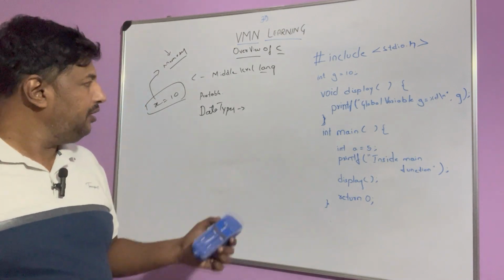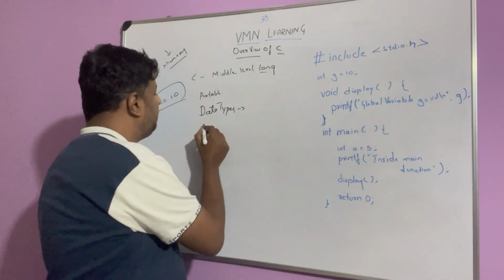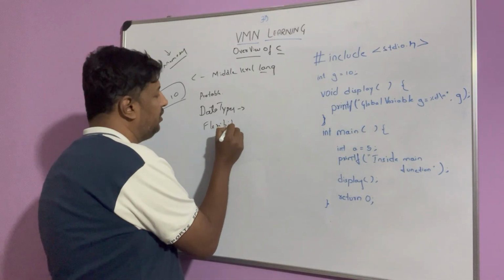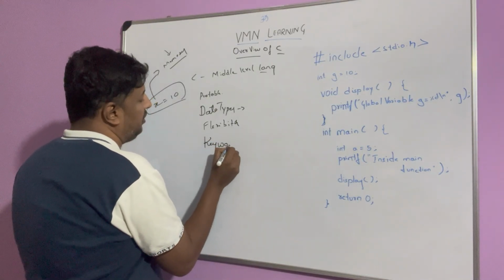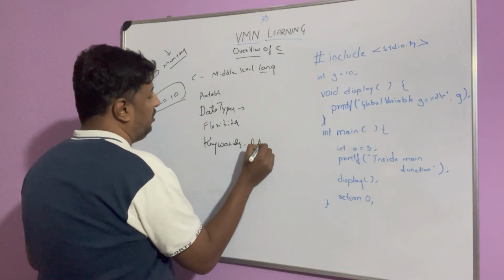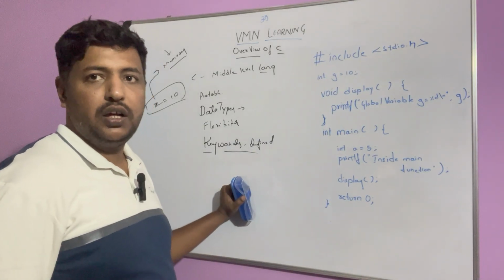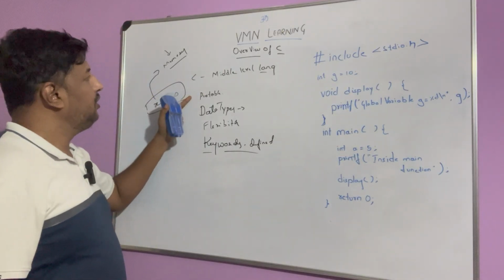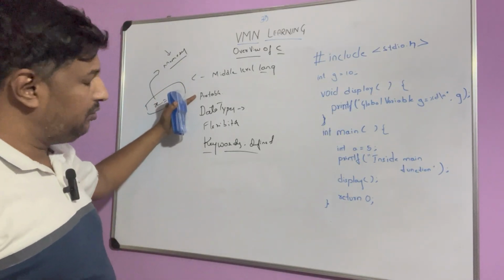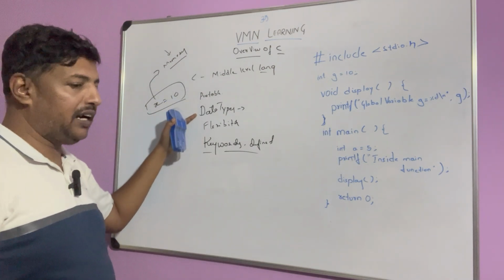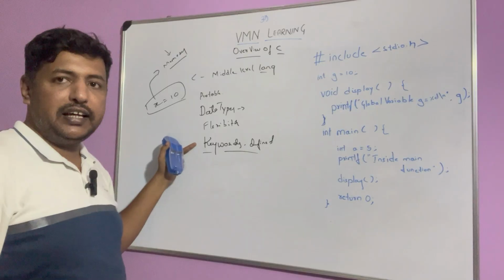And there are minimal runtime checks on this. It has flexibility, and it has keywords defined to make programming easy. Some keywords are defined to make programming easy. So those are the main features of middle level languages. You understand, right, why it is called a middle level language, not a high level language? The main characteristics are that it's portable, there are data types, it has flexibility, and keywords are defined to make writing a language easier.